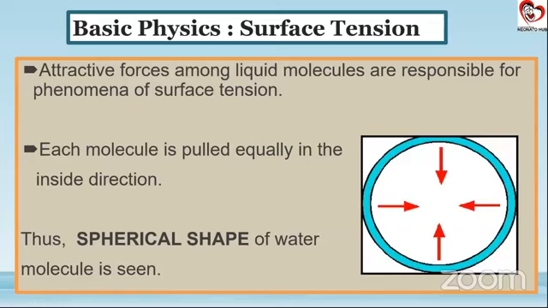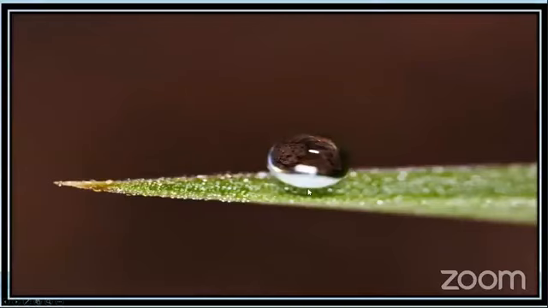Now, whenever we apply a surfactant to this droplet, this surface tension is reduced, and as a result, instead of a single spherical droplet, this liquid will spread out. That is what we want in the lung also. As you can see, this dewdrop is the best example of a single drop of water. So, this is the concept of surface tension.